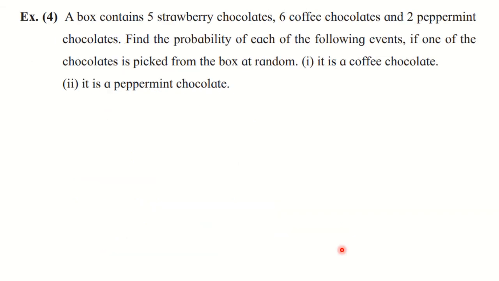Now let us see example number 4. A box contains 5 strawberry chocolates, 6 coffee chocolates and 2 peppermint chocolates. Find the probability of each of the following events if one of the chocolates is picked from the box at random. First one, it is a coffee chocolate and second one, it is a peppermint chocolate.